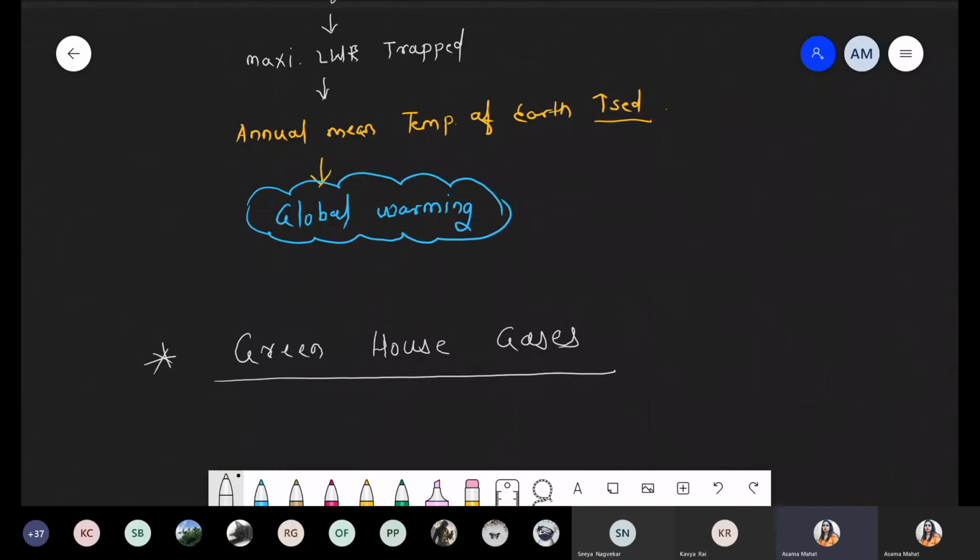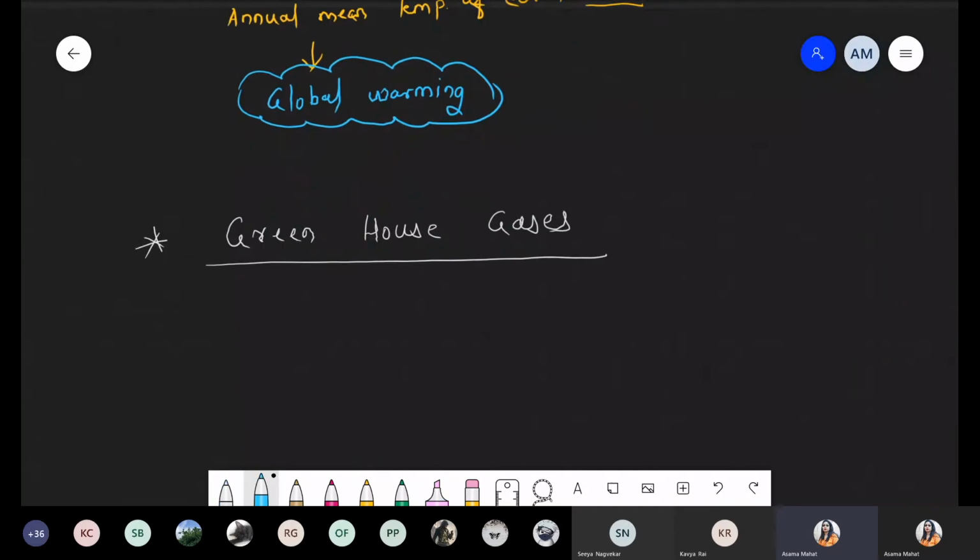So we are taking some question part. What is an example of these greenhouse gases? Remember this point. Greenhouse gases are also important to maintain the annual mean temperature, but only when present in optimum concentration. When the greenhouse gas concentration is increased, it becomes very harmful.